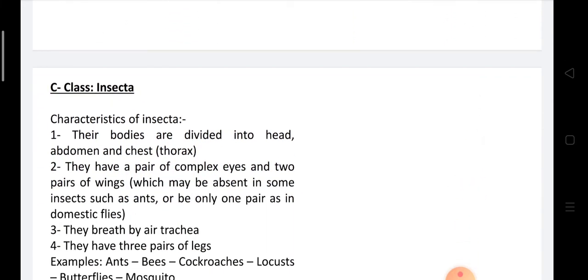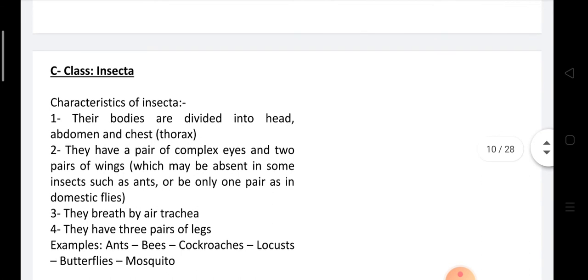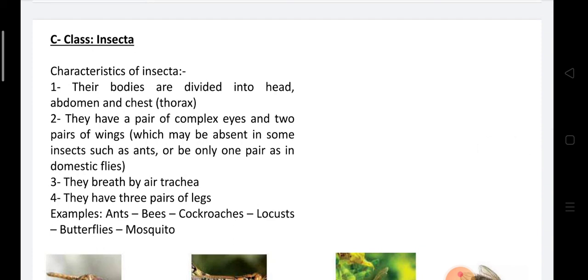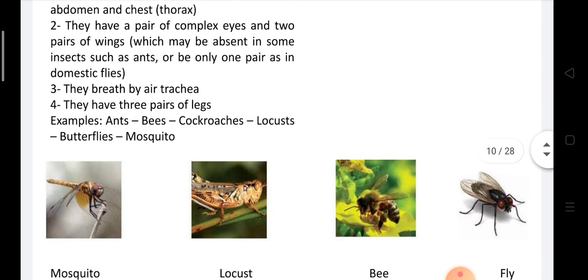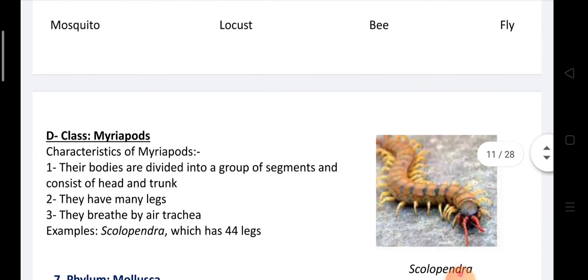Class Insecta. Insecta contains all types of insects. Their bodies are divided into three parts: head, abdomen, and chest or thorax. They have a pair of compound eyes and two pairs of wings. They breathe by air trachea, and they have three pairs of legs, that means 6 legs, like ants, bees, cockroach, locust, butterflies, and mosquito.